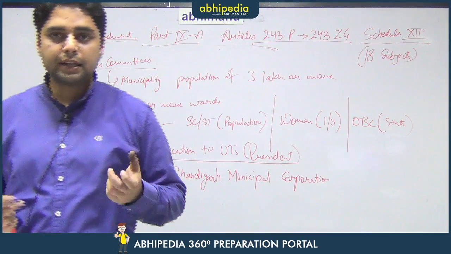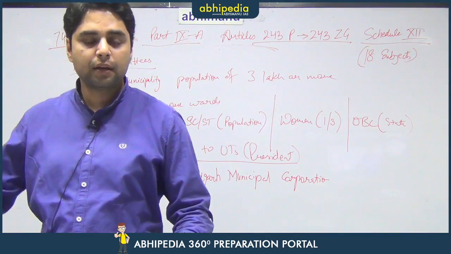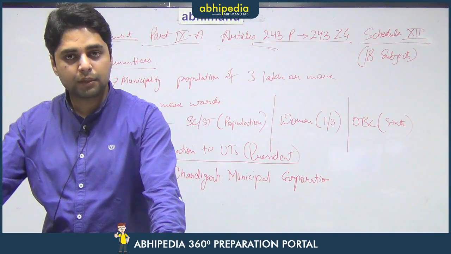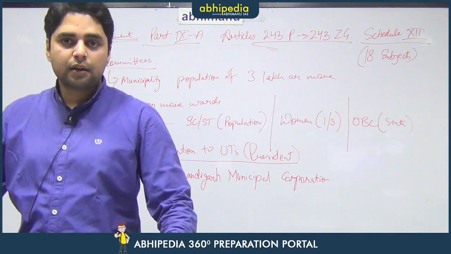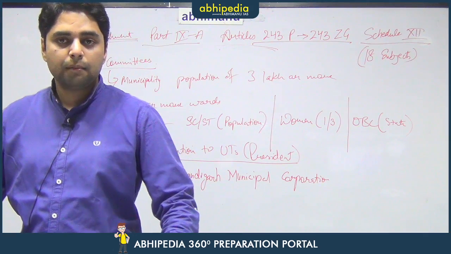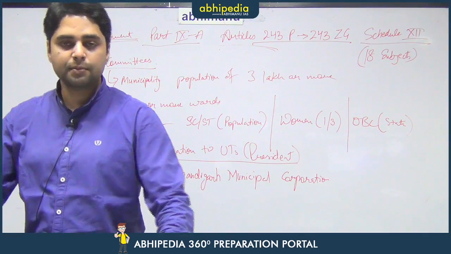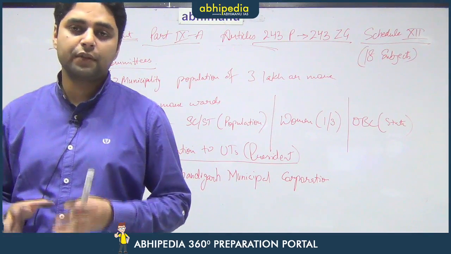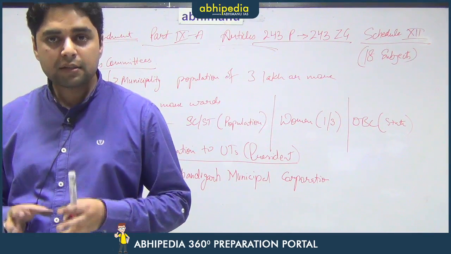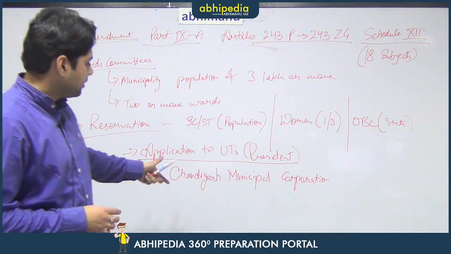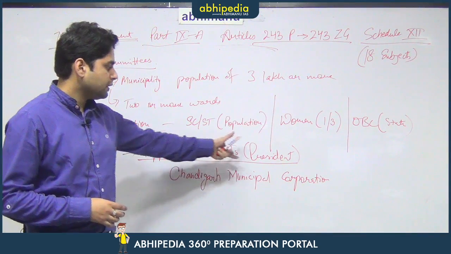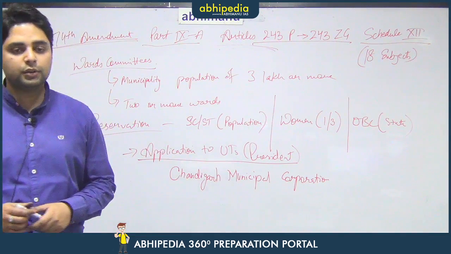So, in all other states like Punjab and Haryana, say in Punjab there are more than 14-15 municipal corporations. For Patiala, Ludhiana, Jalandhar, Amritsar, Mohali, there are municipal corporations because these are big cities. So, all those corporations are by virtue of the 74th Constitutional Amendment, whereas the Municipal Corporation of Chandigarh is not by virtue of the 74th Amendment, it is by virtue of the extension of that amendment to this particular UT.